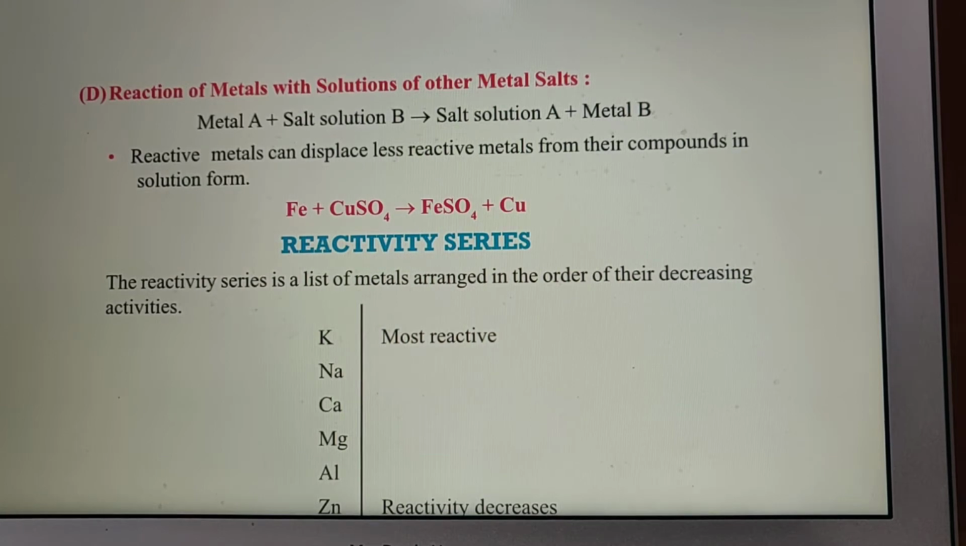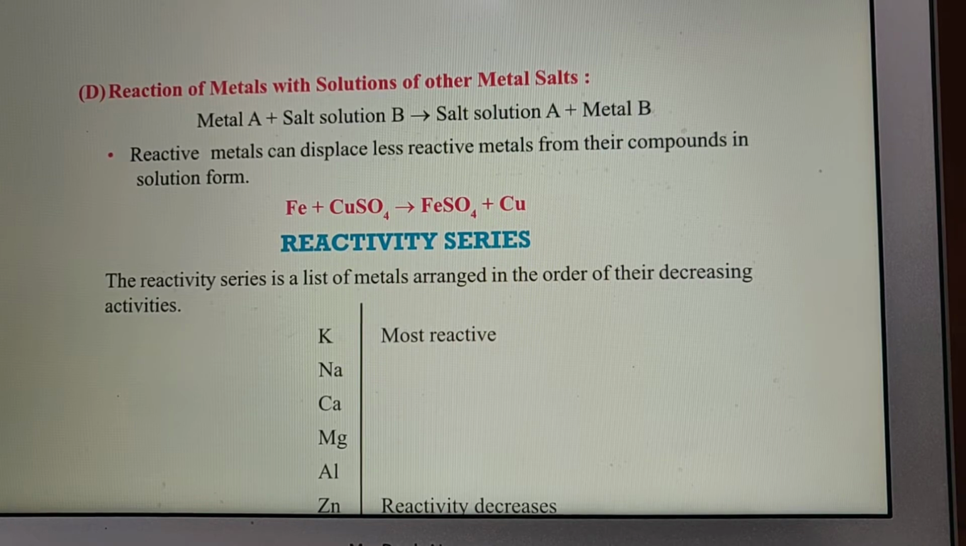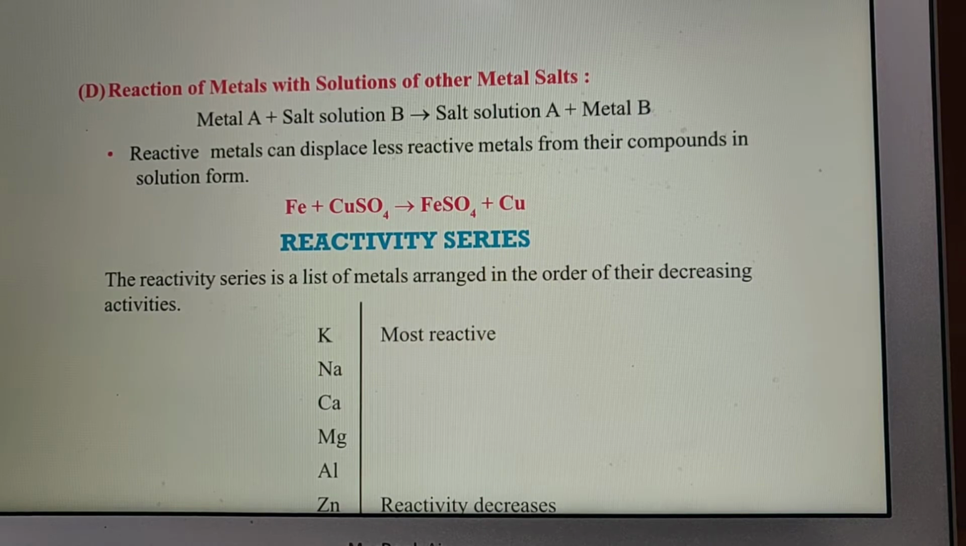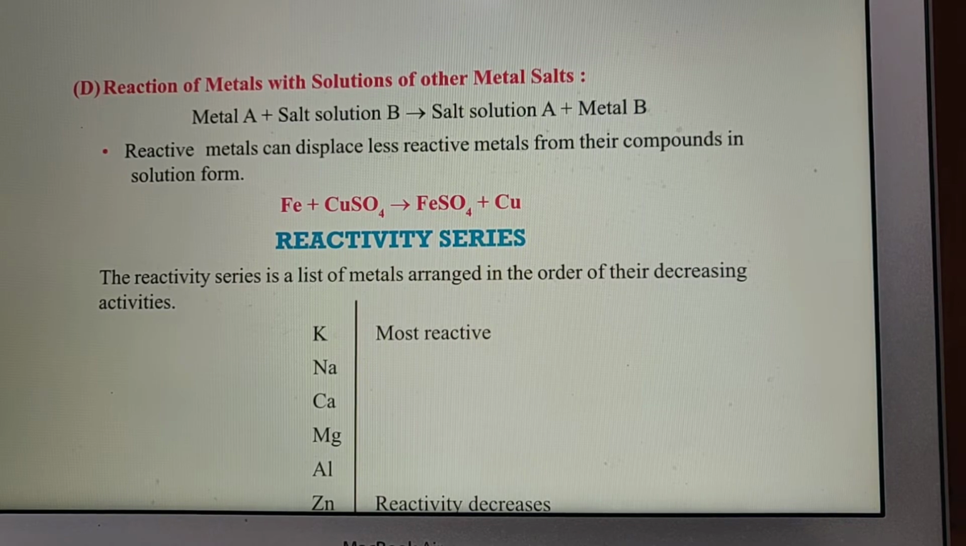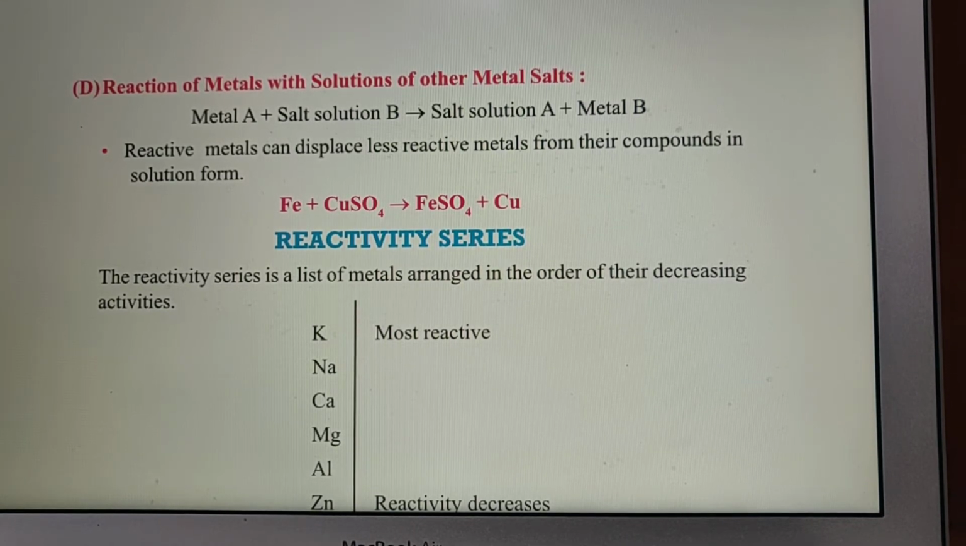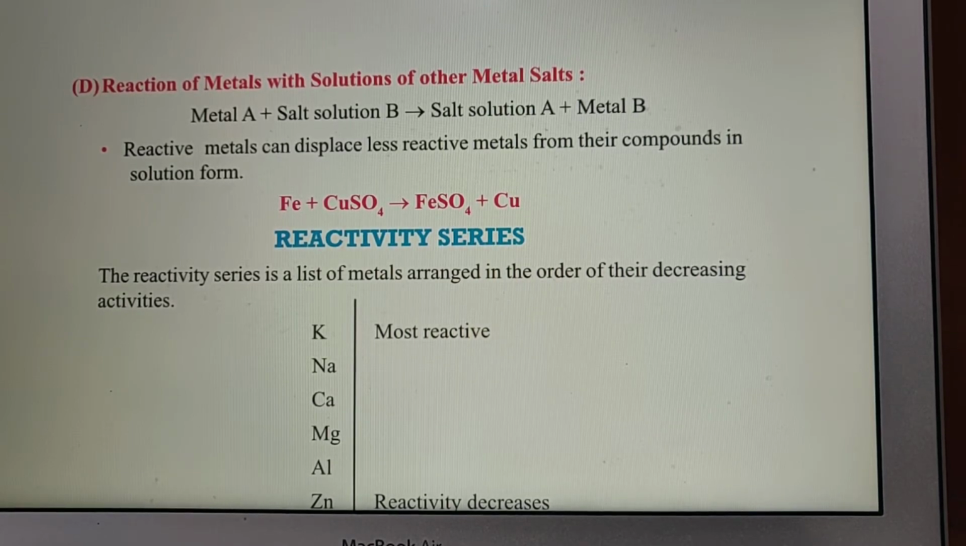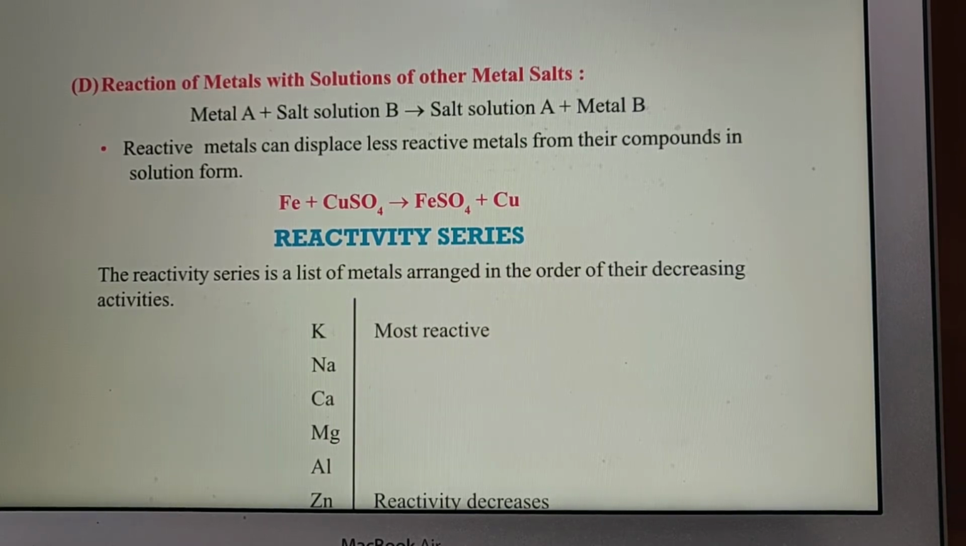Now next one, reaction of metals with solutions of other metal salts. Metal plus salts of metal B, not of the same metal salt but salt of other metal, as it is written here, solutions of other metal salts. So metal A, and the salt solution of metal B, react together to give the salt solution of A and metal B. That means metal A has replaced metal B from the solution.